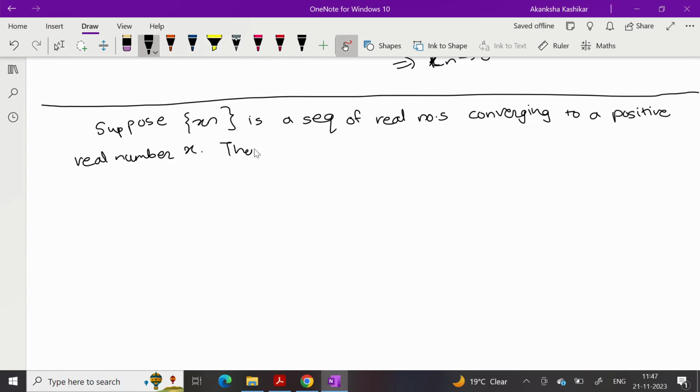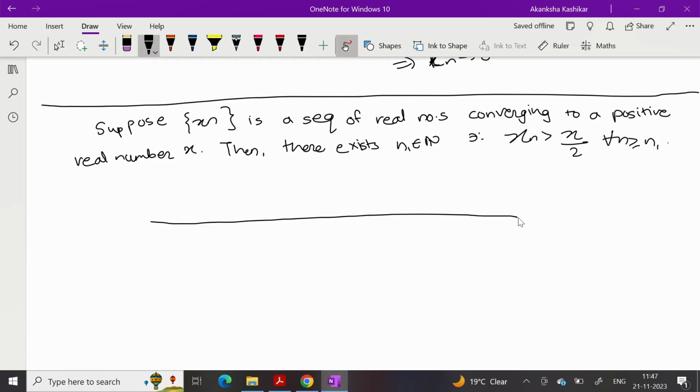Then there exists a natural number n1 such that xn is greater than x by 2 for every n greater than or equal to n1. Okay, xn is greater than x by 2 for every n greater than or equal to n1.